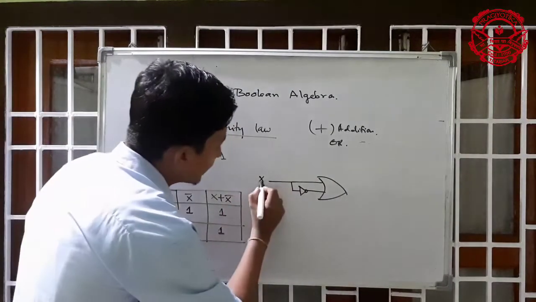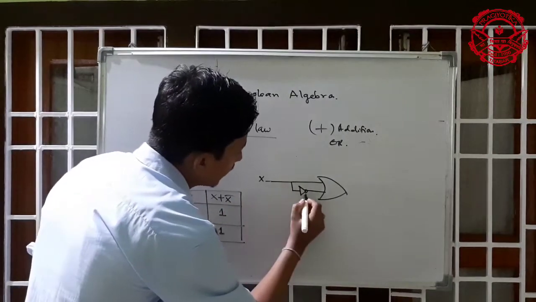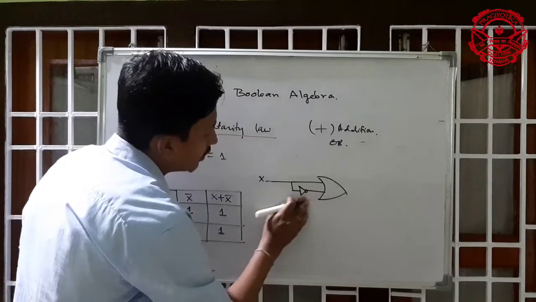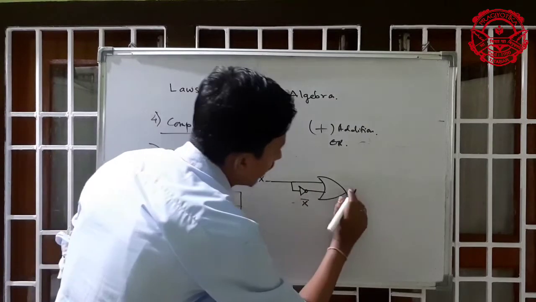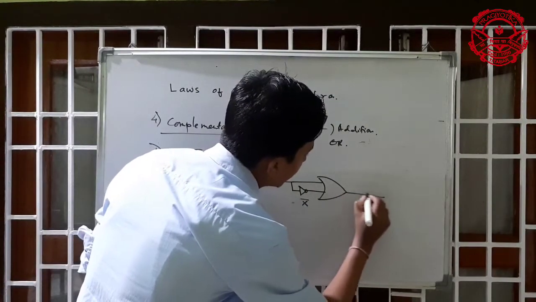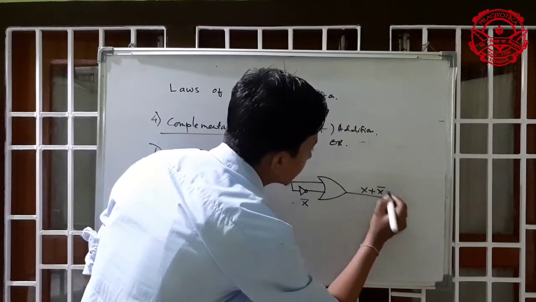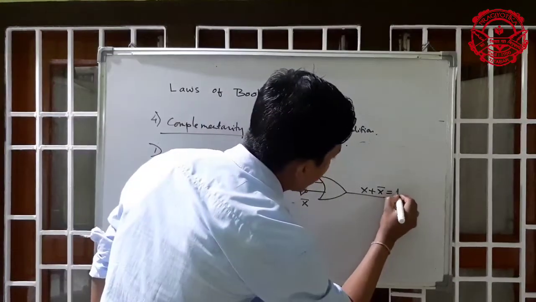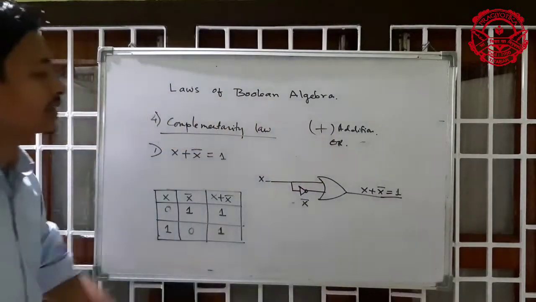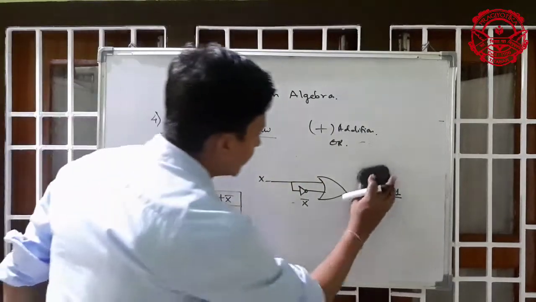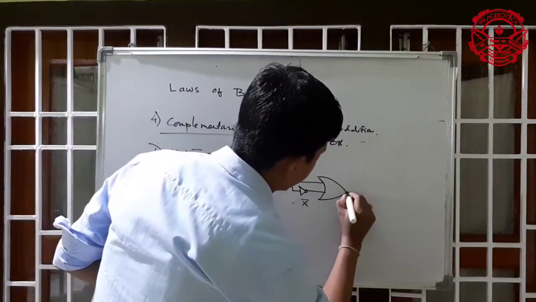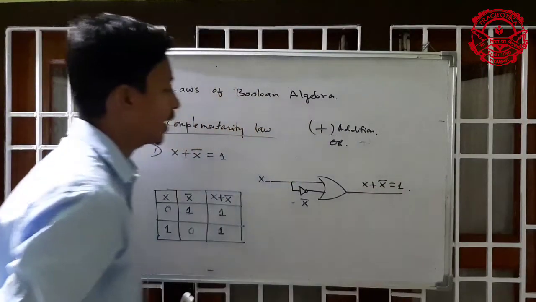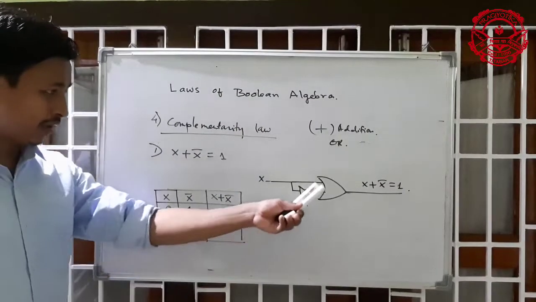Here x is coming, and after that the x is negated, meaning x bar. The answer will be x plus x bar, and x plus x bar equals 1. This is the answer. Okay, this is the symbol of this law.